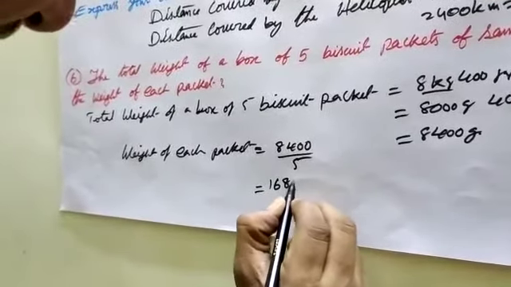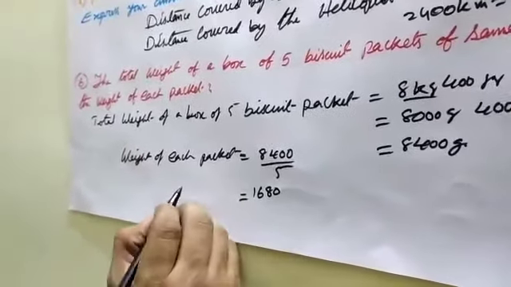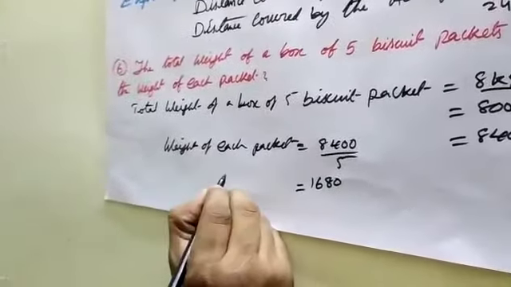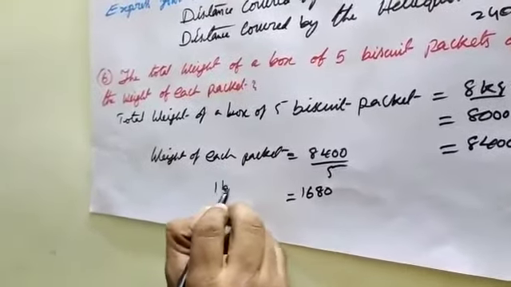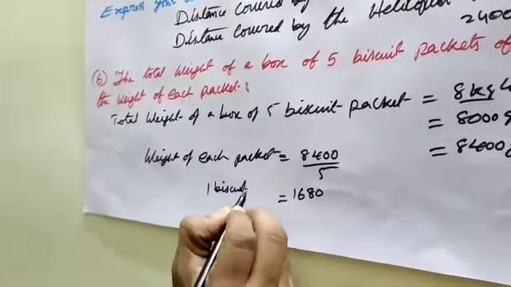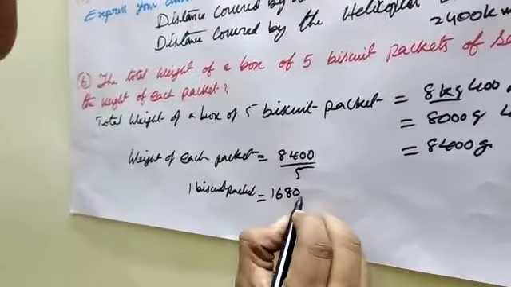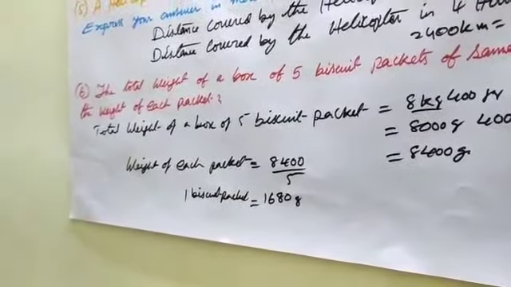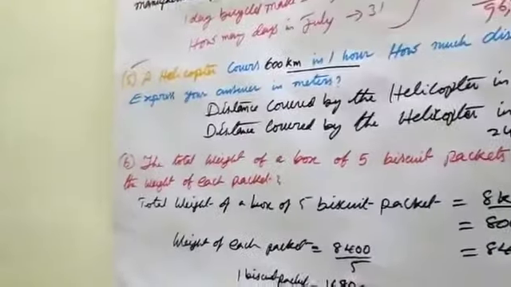Therefore 5 8s 400. One biscuit packet weighs 1680 grams. Go to the 7th sum.